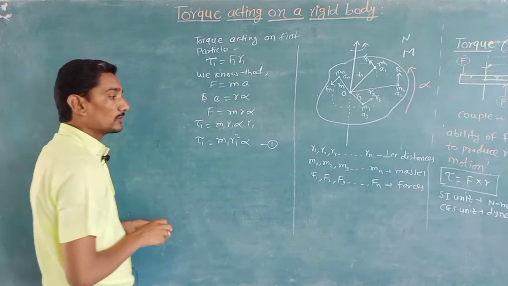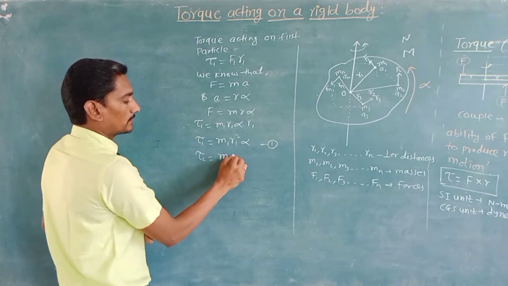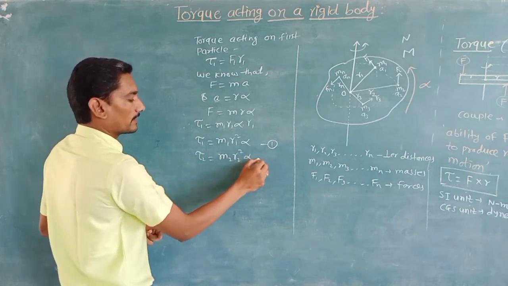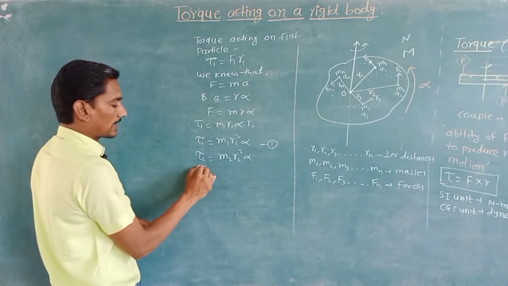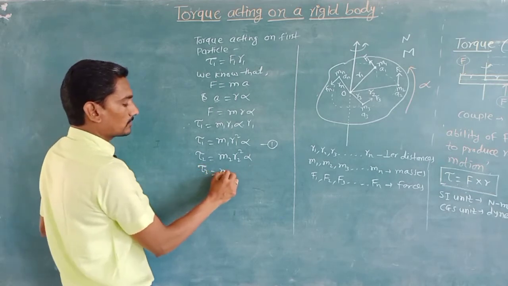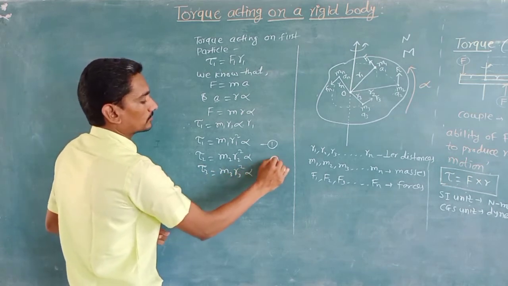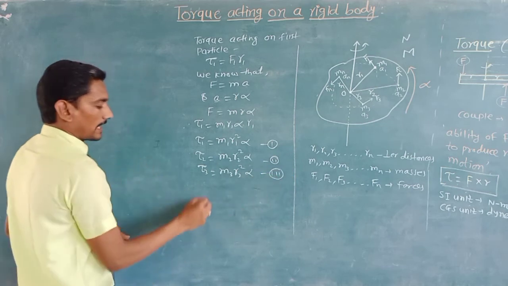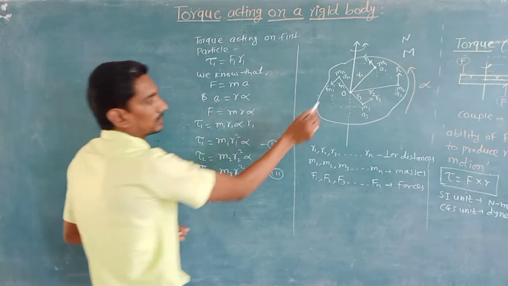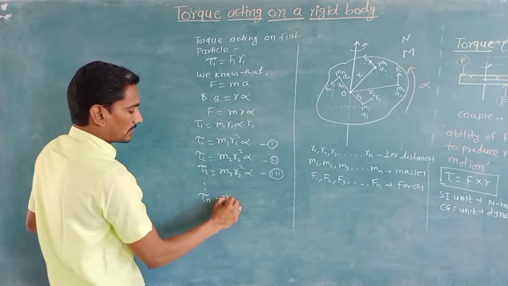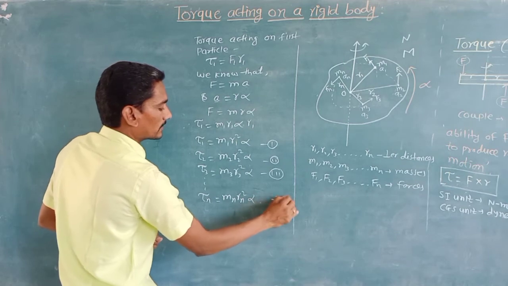Similarly, the torque acting on the second particle is T2 equals m2 r2 square alpha. The torque acting on the third particle equals m3 r3 square into alpha. So we will get these equations. And for the nth particle, the torque acting on it is given by mn rn square into alpha.